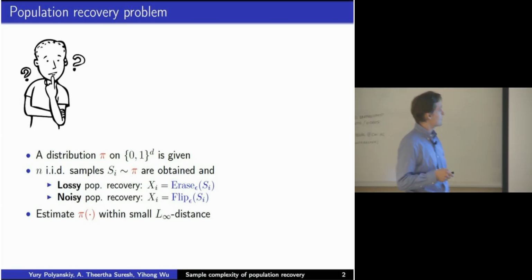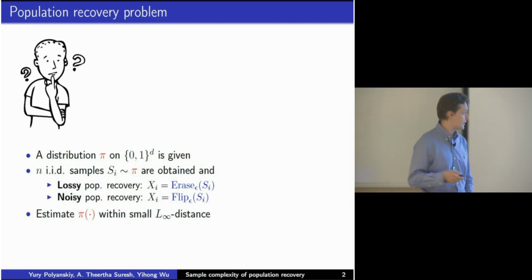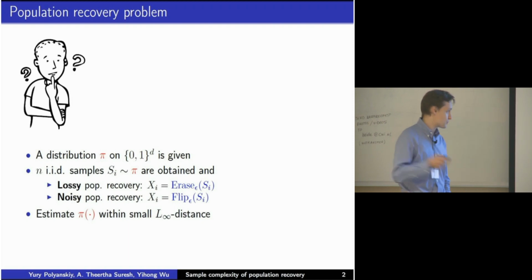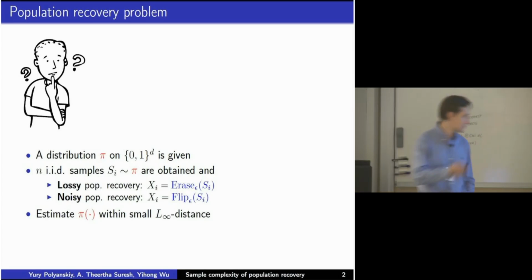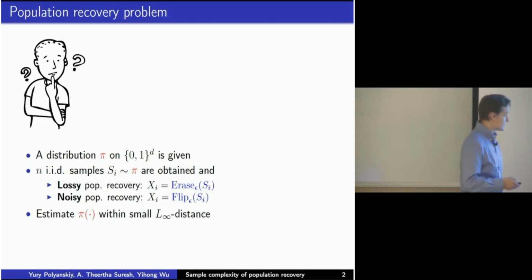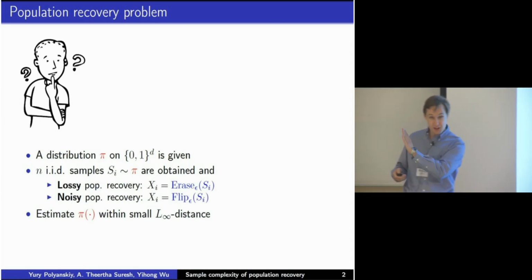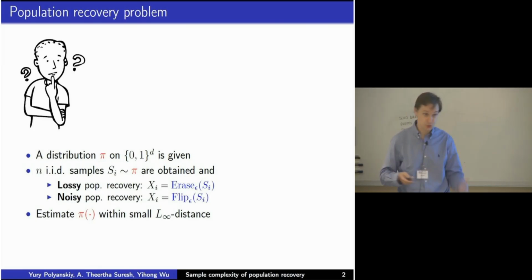Let me phrase the question as follows. Suppose we are collecting polls from the population, asking people binary questions. Things like, what ice cream do you like, vanilla or chocolate? Do you vote Republican or Democrat? Do you favor Real Madrid or Barcelona? And things like this. Then we collect this data carefully, and at some point later in time, we are asked to estimate the fraction of the population with a given profile, with a given 0 and 1 pattern of answers. So that's the question of population recovery.